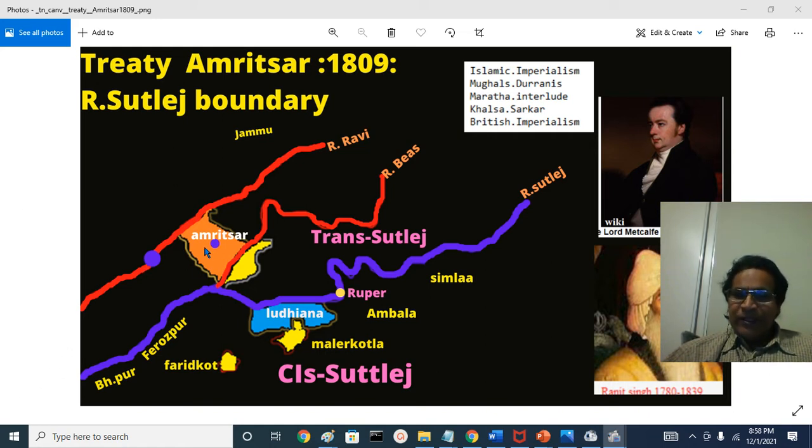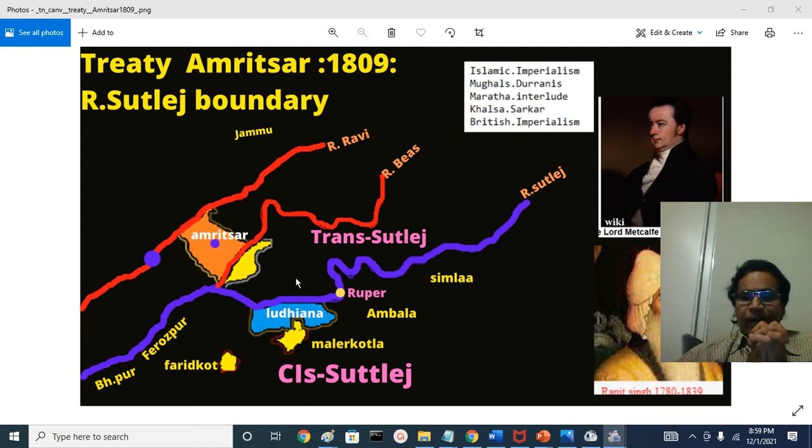The treaty was signed. What advantages did Ranjit Singh gain by signing the treaty? It relieved him of any pressure from the south side, so he could concentrate on the north side, and fight the Islamic imperialists. The Nawab of Multan was a Nawab under loose Afghan, or Durrani, control, and the Nawabs in Peshawar were fighting the Afghans, the Durrani inheritors of this throne. If he was fighting them and the British attacked him, he would be in a difficult position. So that was the advantage he got.